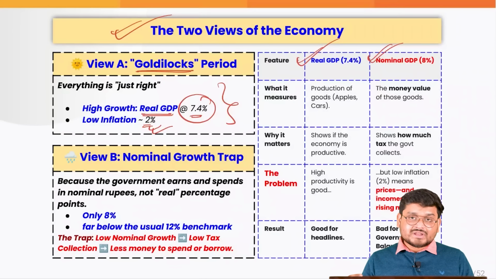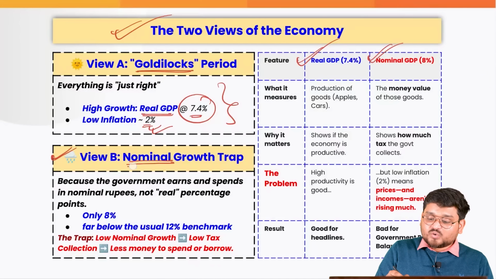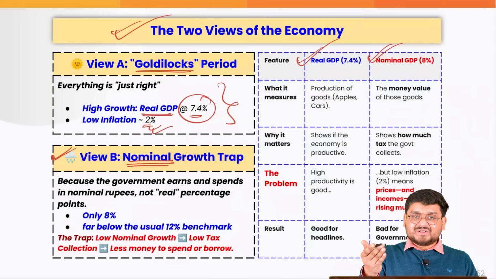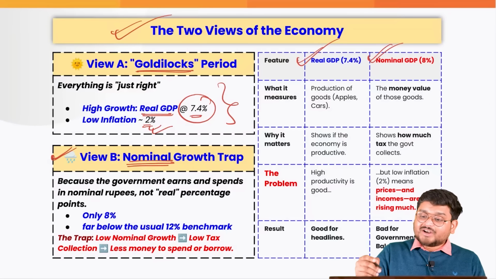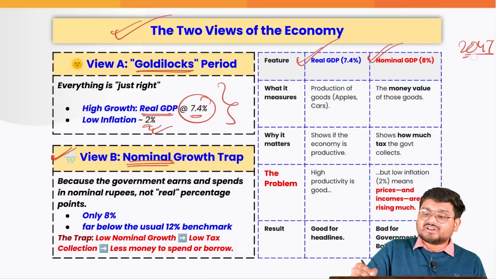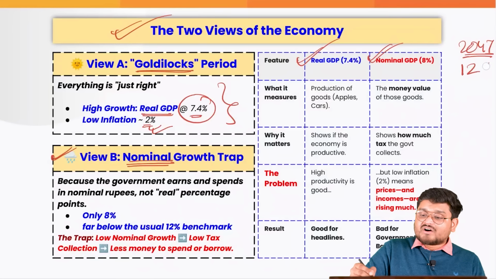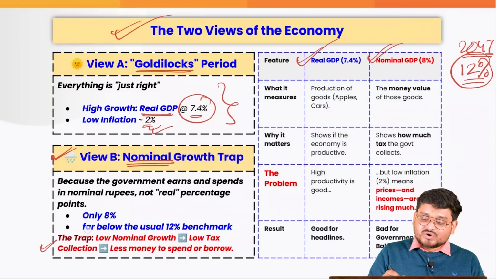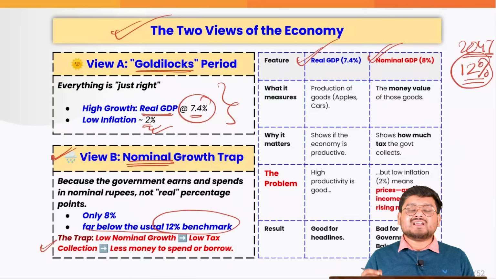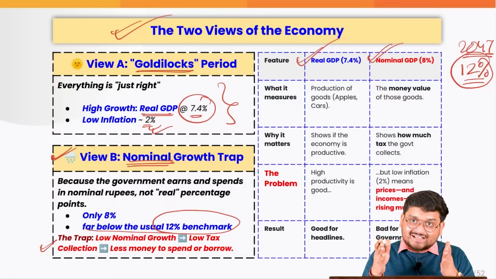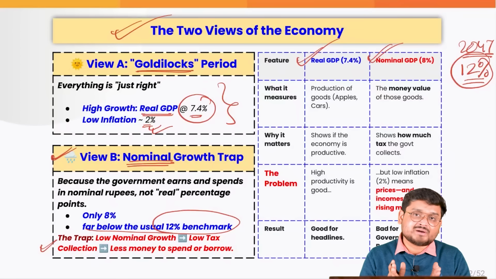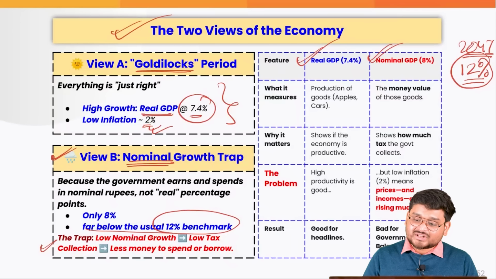But another camp of economists are also telling that nominal growth is also important to be looked at, because if we aspire to become a developed country by 2047, we need to grow our nominal GDP annually by 12%. This is a global benchmark that, according to various reports, India must achieve if we want to become a developed country. But what is the nominal growth as of now, guys?